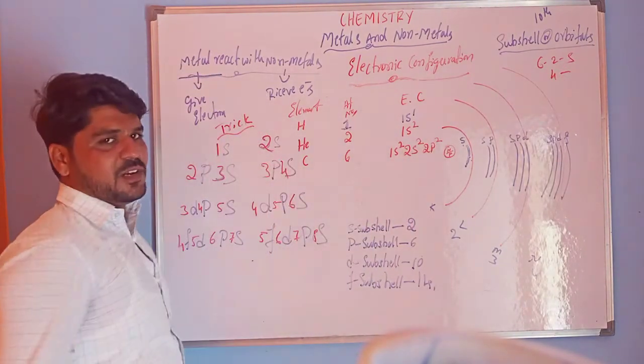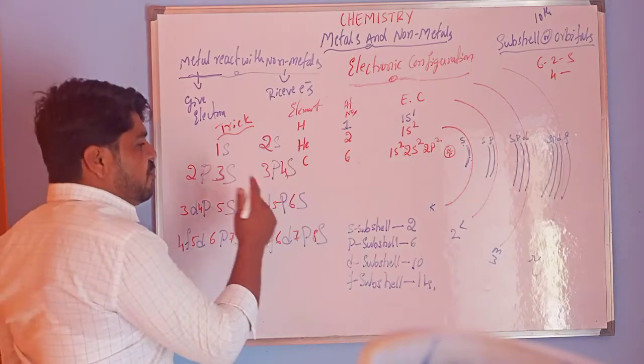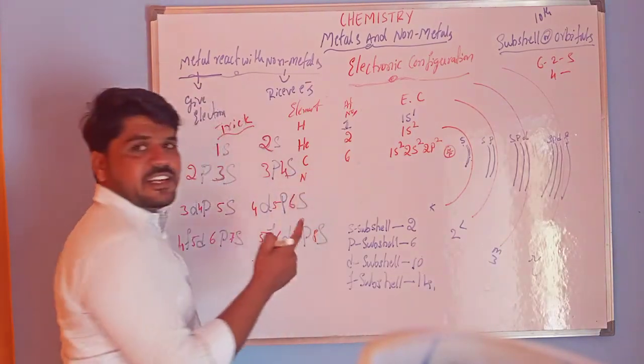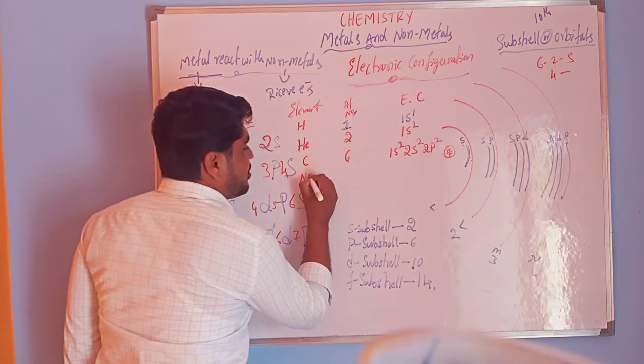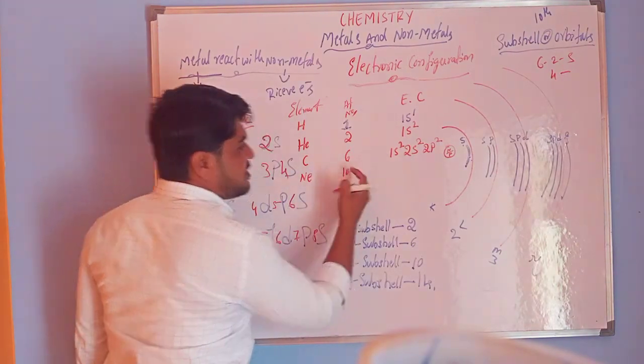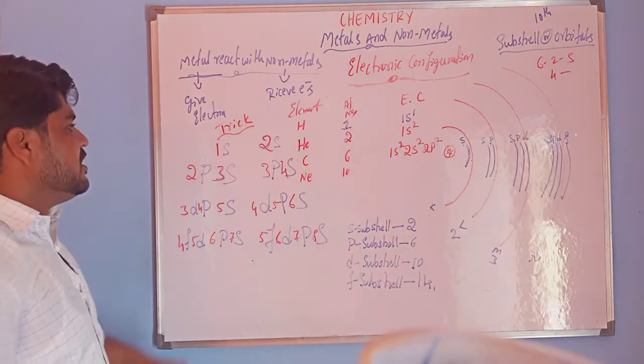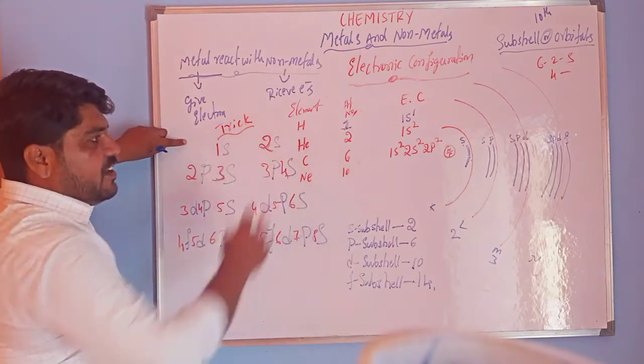Carbon has 6 electrons. In the same way, I am taking one more example, neon. Its atomic number is 10. So by using this trick, you can fill the electrons.